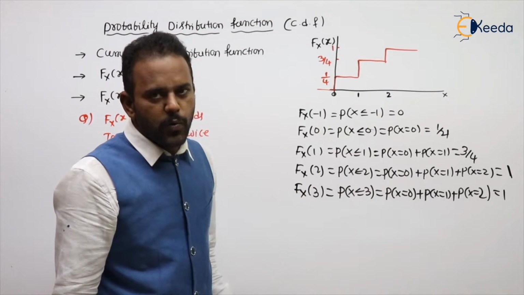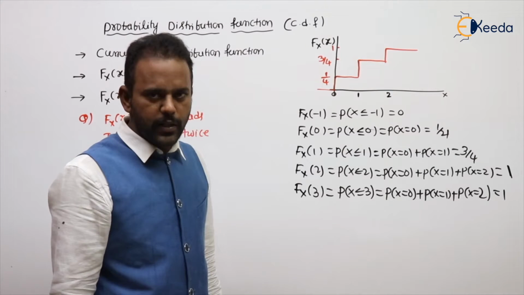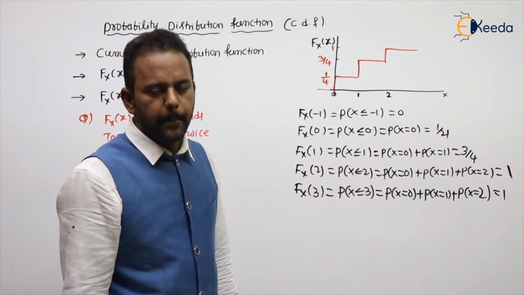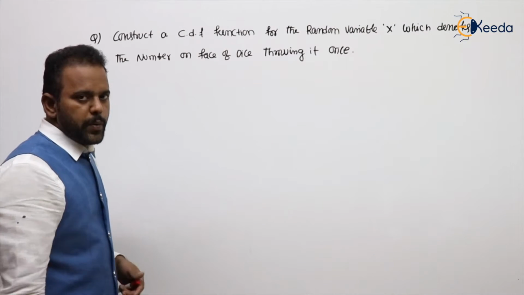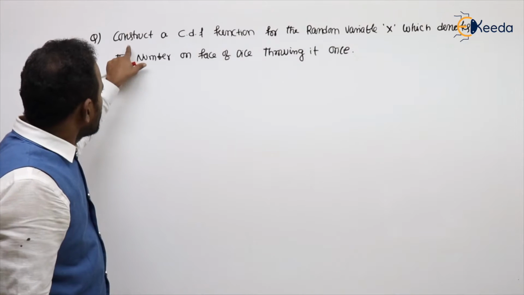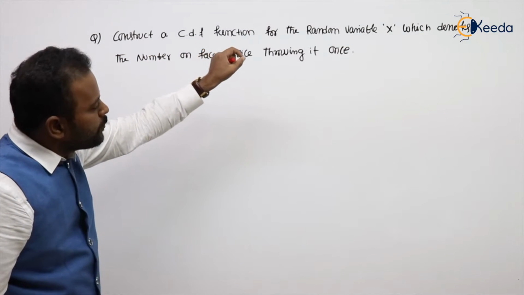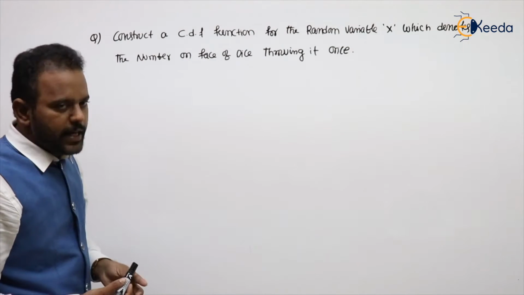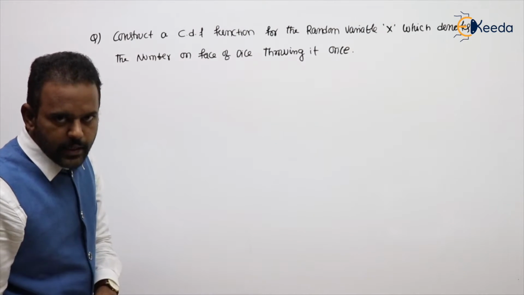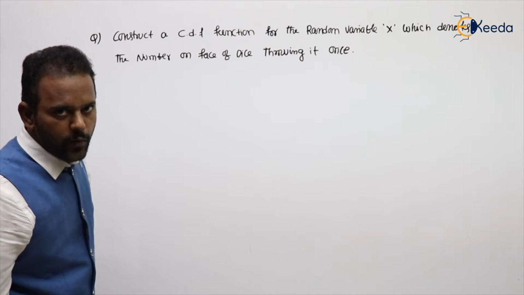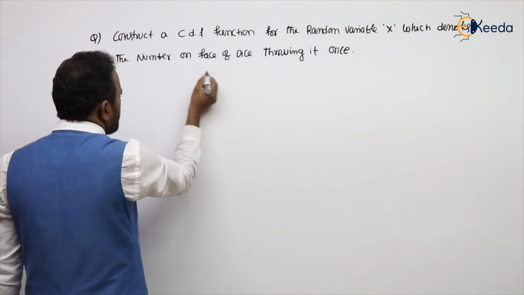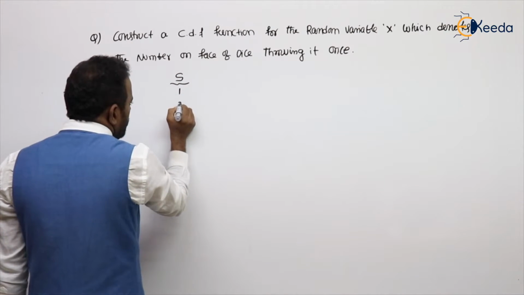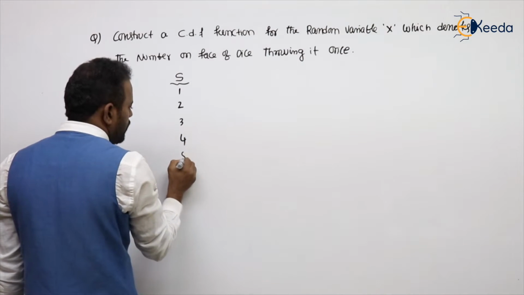Let's see another one or two problems, and from there we will analyze the properties of a CDF. Clear? One more simple problem: construct a CDF function for the random variable x which denotes the number on the face of a dice, throwing it once. If I take the dice, what is the sample space? 1, 2, 3, 4, 5, 6.